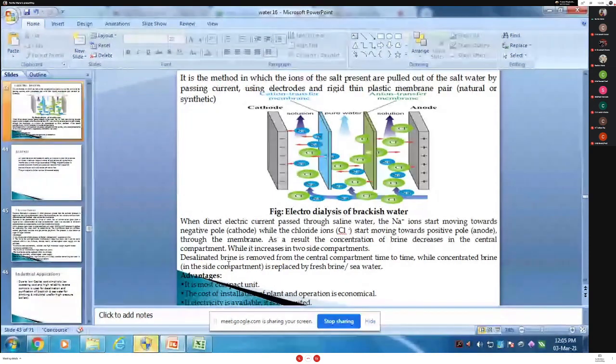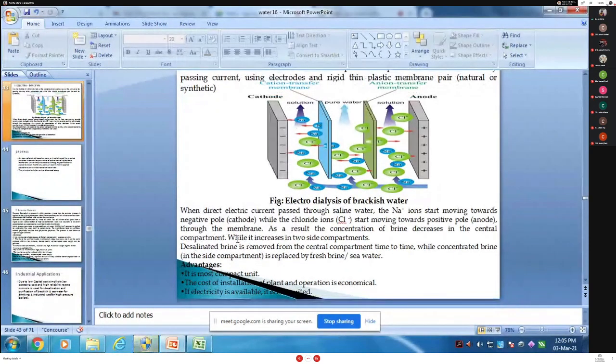Okay. This is called electrodialysis. You can understand it through the theme and diagram with the semi-permeable membrane. What is the actual process? The unit consists of electrodes and ion selective membranes. These membranes are thin and rigid. Which one is the membrane? Showing the blue and green color. Is it clear?